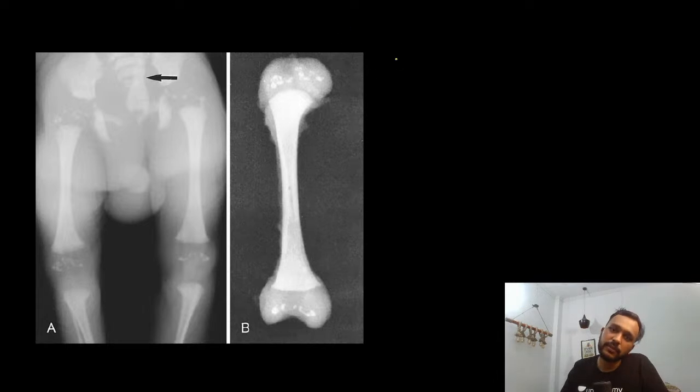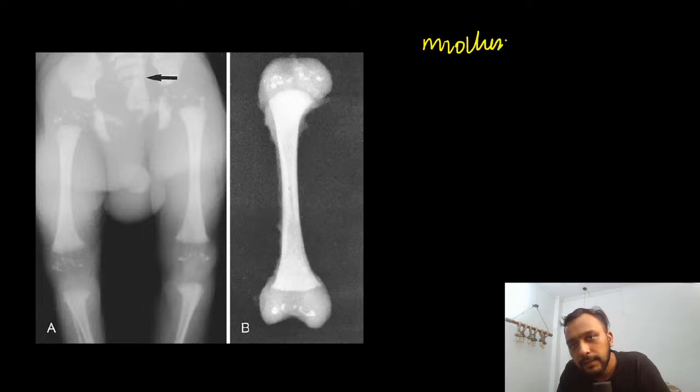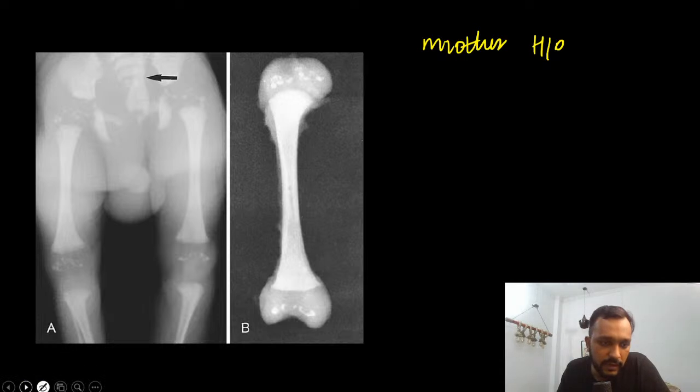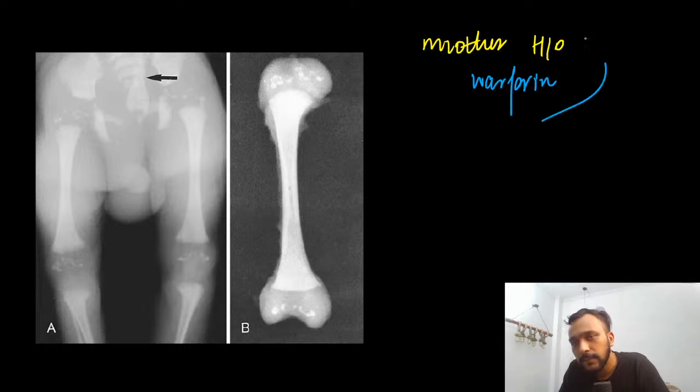Okay, so another very interesting X-ray. In this X-ray, guys, we can see that the mother had a history of warfarin use.